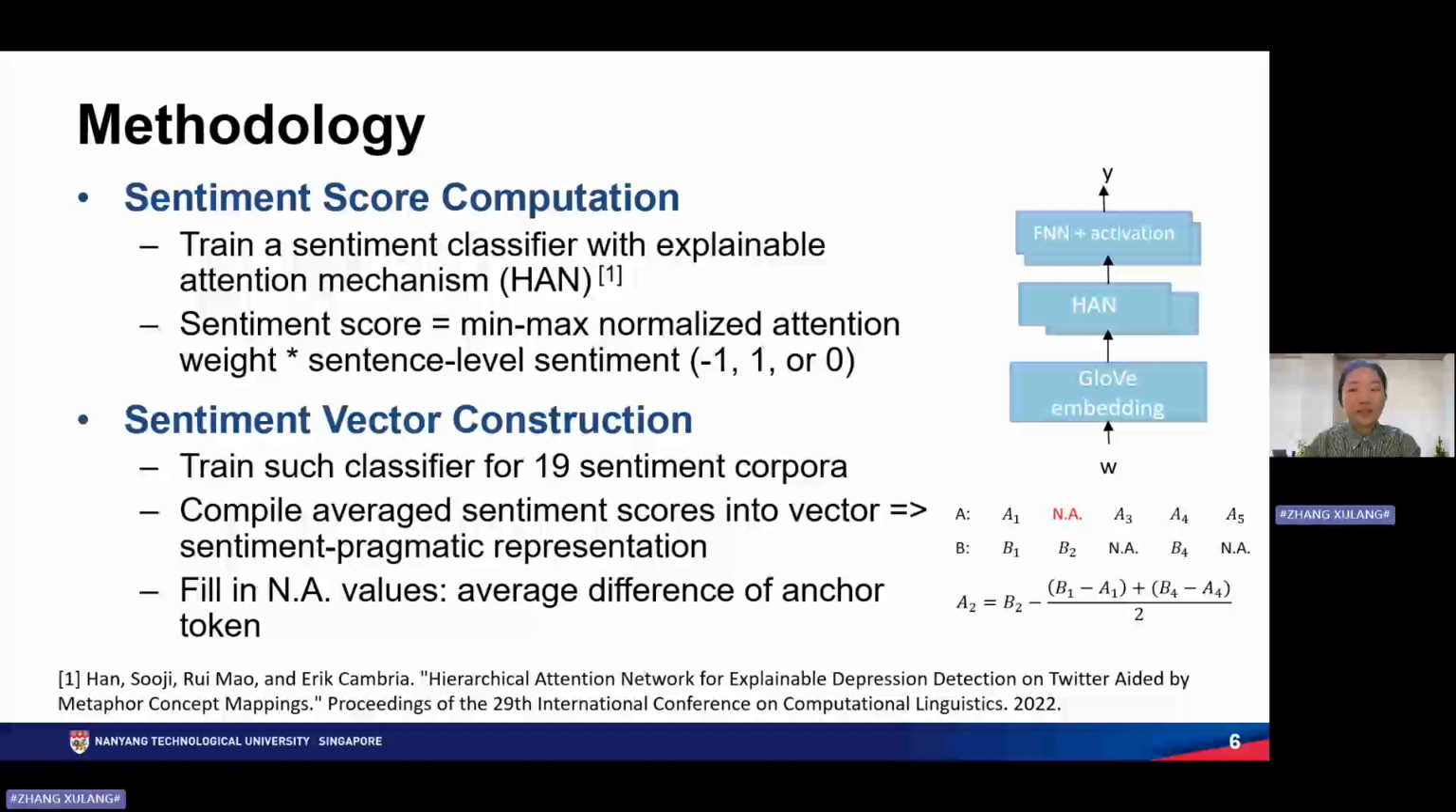Then we collect 19 sentiment corpora from different domains, and we train a classifier for each of them to get sentiment scores. We can then compile a 19-dimensional vector for each word. And if a word does not appear in a particular corpus, we use an NA value as a placeholder. And after we've constructed the lexicon, we fill in the NA value using the average difference of anchor tokens. The example on the right is a simplified demonstration of this process.